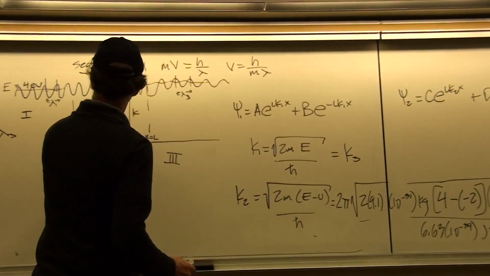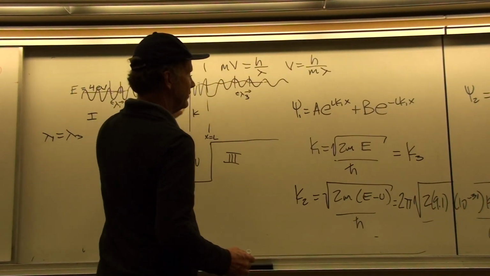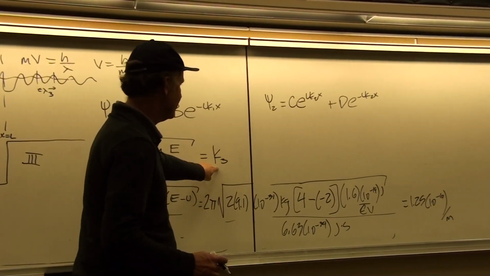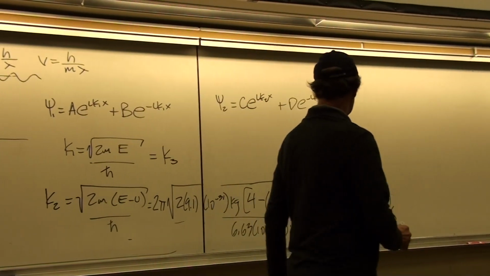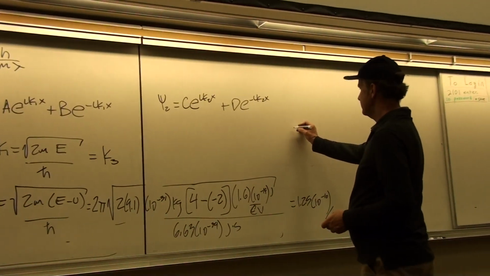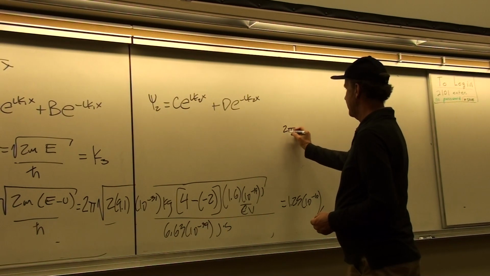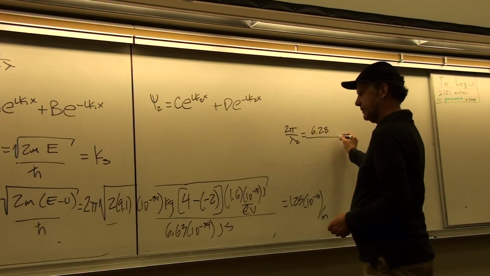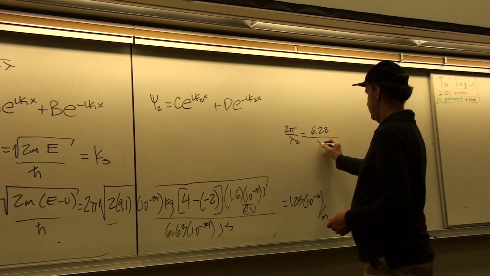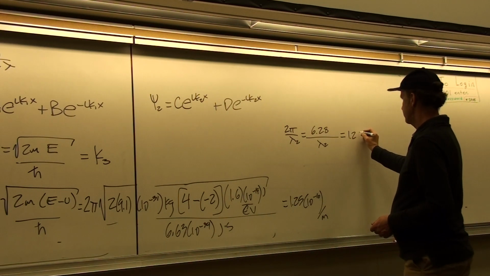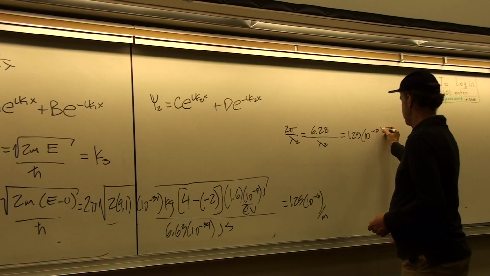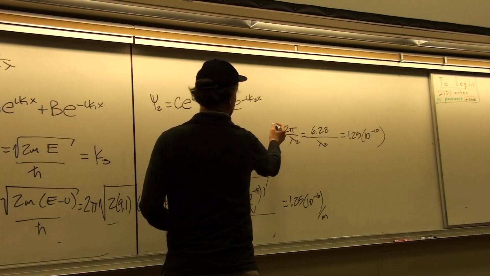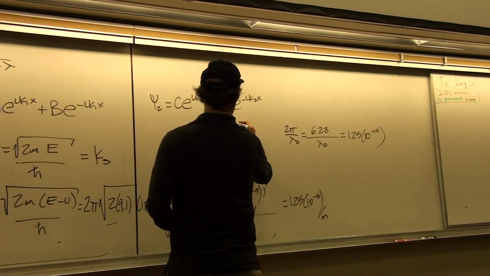k1 is going to be equal to the square root of 2/3 of that value, and that'll be equal to k3. But here, I'm just going to do the k2 calculation. And so k2 is equal to 2 pi over lambda 2. So that would be 6.28 divided by lambda 2 equals 1.25 times 10 to the minus 10. So for lambda 2, just take the reciprocal of that, multiply it by 2 pi.